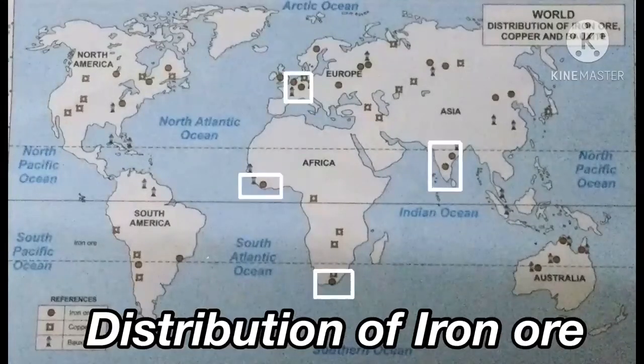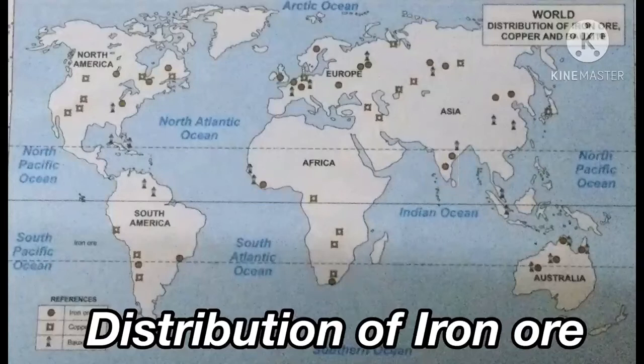And now we are going to mark 2 places in European continent. See, look at this map. In European continent, near Paris, like Britain, near Paris, 2 more iron ores are there that you can mark over there. Got it? Then now we are going to mark in Africa. Africa, it's very easy. In the bottom of Africa, in fact Cape of Good Hope, near to Cape of Good Hope, one place is there, and above the equator one iron ore is there. So you can mark these 2 places for iron ore in Africa.